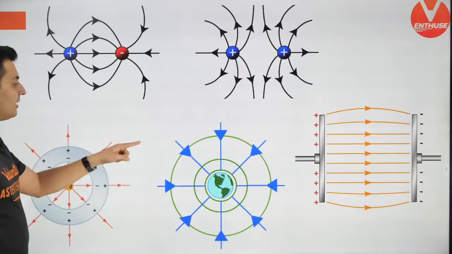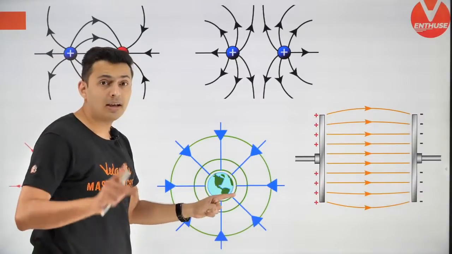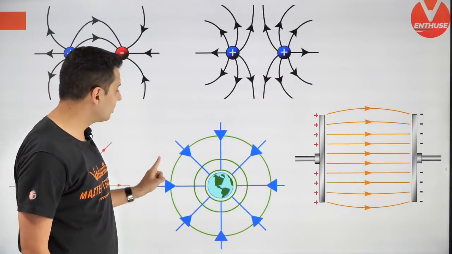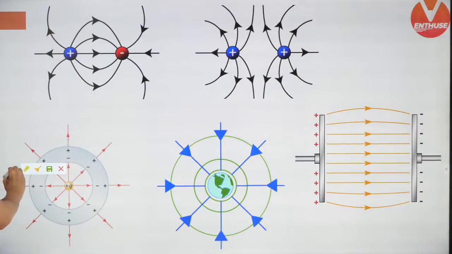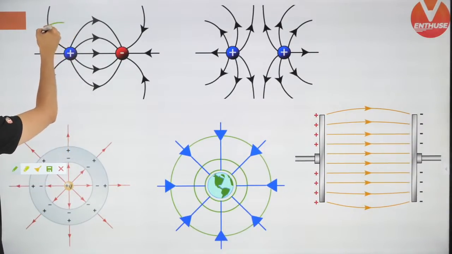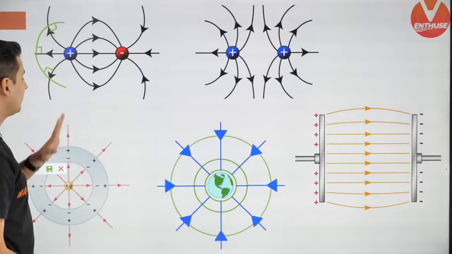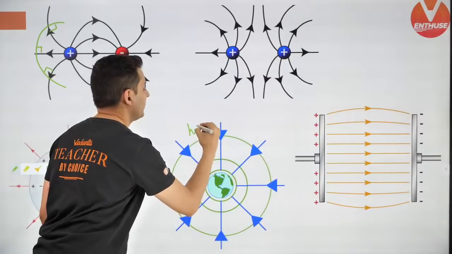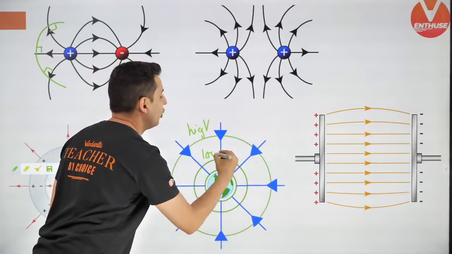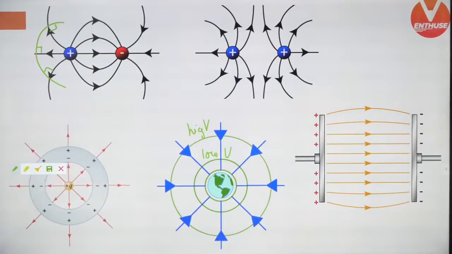They will never go away from the mass. And equipotential lines, the ones shown in green, are those lines where the potential is constant and they will always be perpendicular to the field lines. Not just for gravitation but even for electrostatics. So if one were to draw equipotential lines over here, I would still continue drawing like this. These will be perpendicular. These are equipotential surfaces. Remember this. And always remember, field goes from high potential, high voltage, to low voltage. That's another important property that you must know.